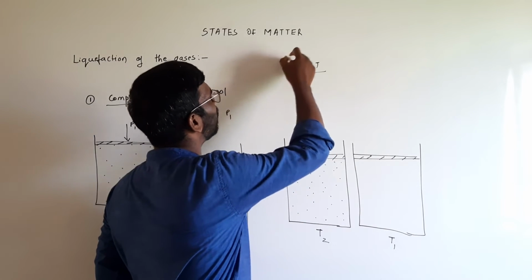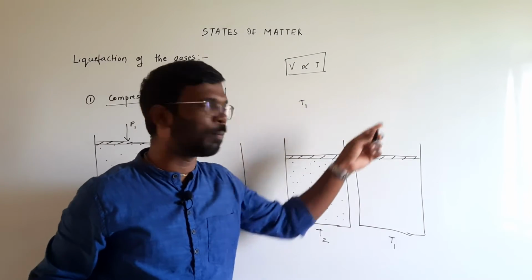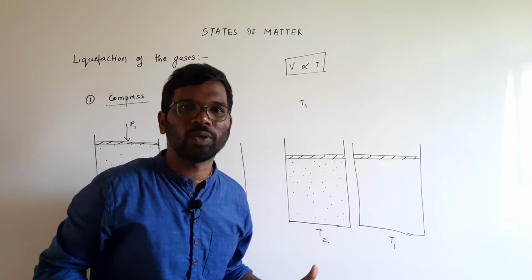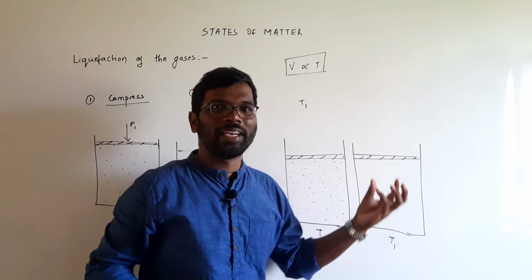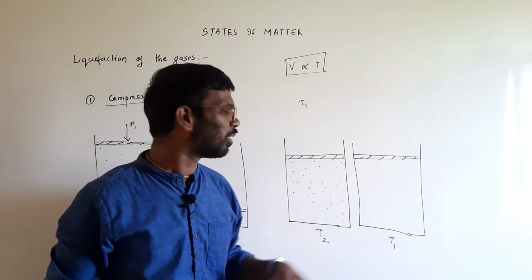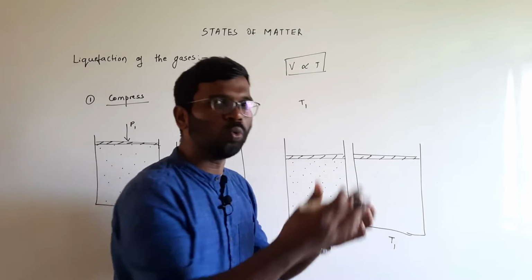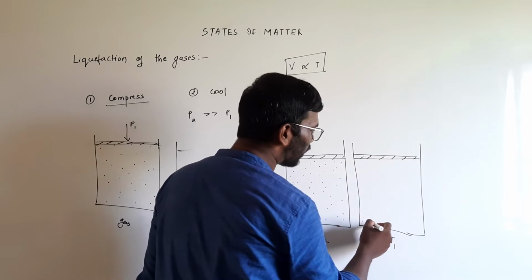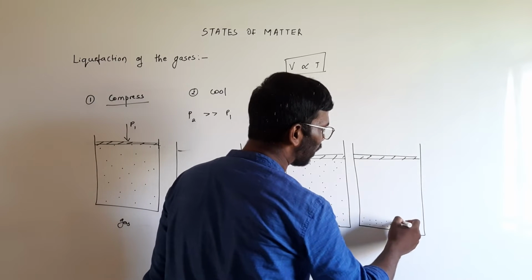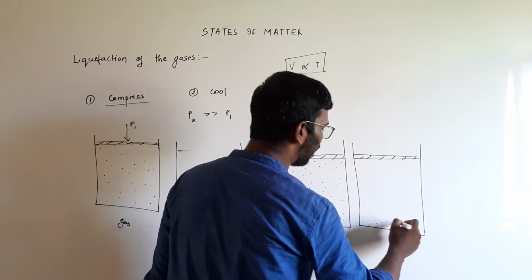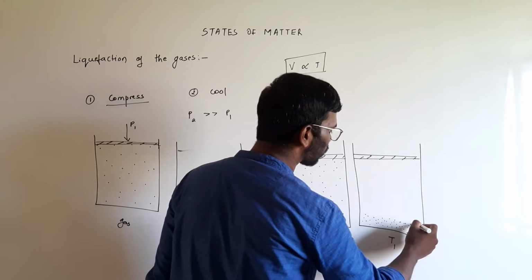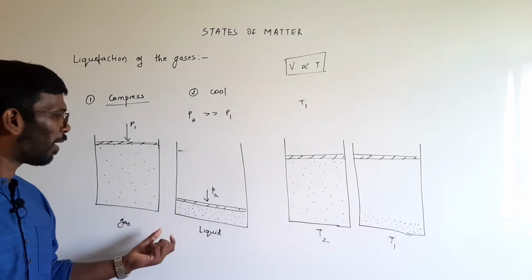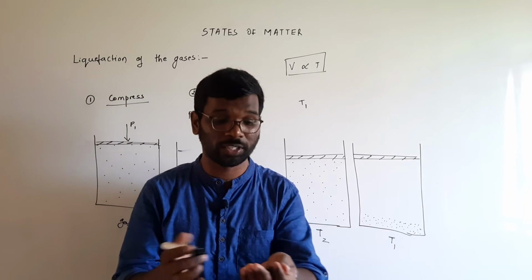Since the velocity of the molecules is directly proportional to temperature, as I decrease the temperature there will be a decrease in molecular motion, meaning molecules are not going to move with the speed they had at a high temperature. So the molecules will tend to settle down over here at a lower temperature. In both cases, we can understand that the gas particles occupy a lower volume.